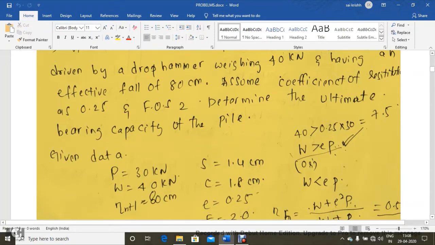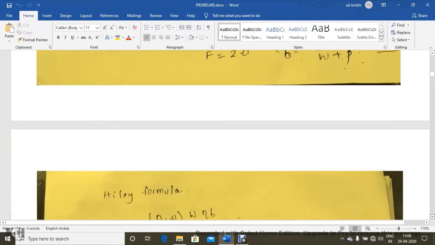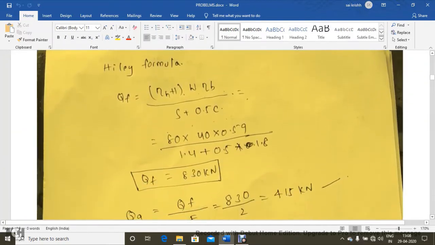The height of fall is 80 centimeters, penetration per blow is 1.4 centimeter, and the constant is 1.8 centimeter. Coefficient of restitution is 0.25. Factor of safety is 2. So here in this particular problem we need to first write down Hiley's formula: eta h into h into